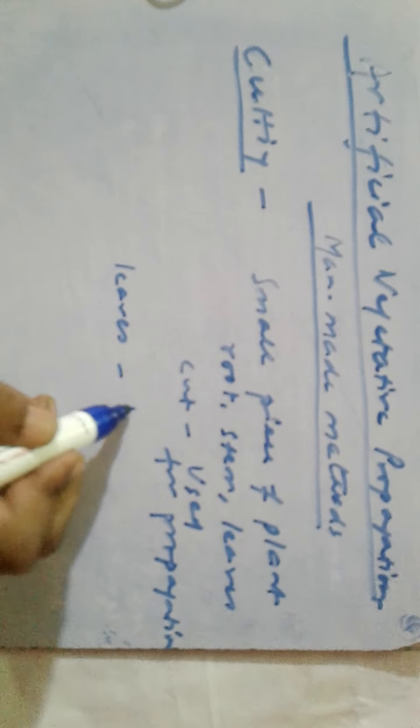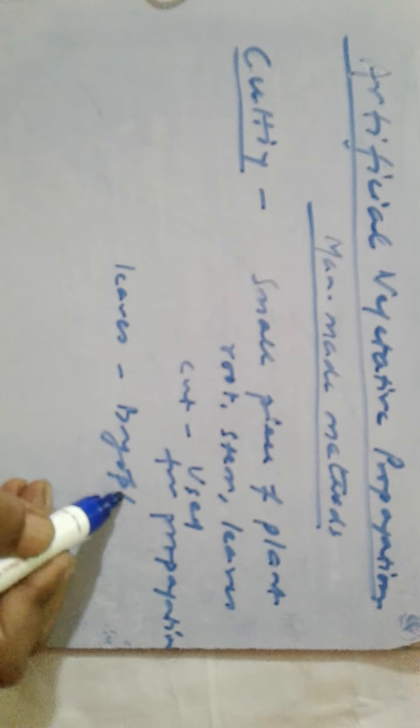The examples: in case of leaves, it's Bryophyllum; roots, tamarind; stems, sugarcane, grapes and rose.